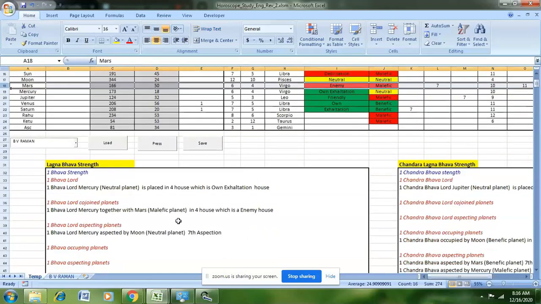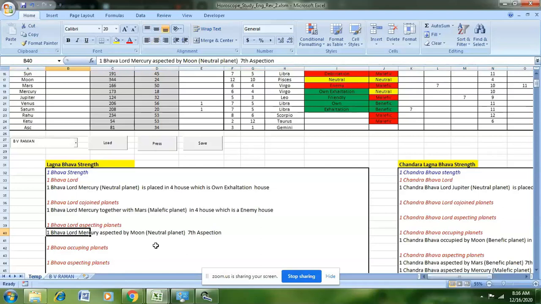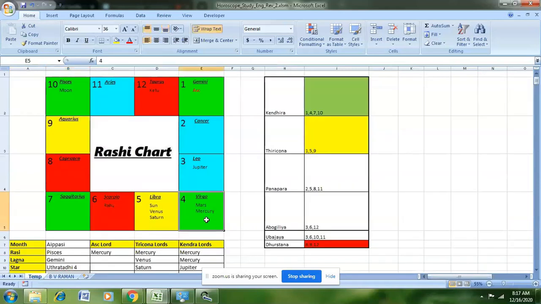And then we have the third aspect, which is the Bhava Lord aspecting planets, the planets which are aspecting the Bhava Lord Mercury. In this case, we can see that there is only one planet which is aspecting the Bhava Lord, which is the Moon, and it is aspecting the Bhava Lord as its 7th aspect. So you can see Mercury is in house 4, and it is aspected by the Moon in the 10th house, and the Moon is aspecting Mercury as its 7th aspect.